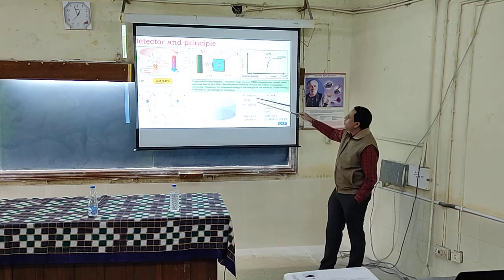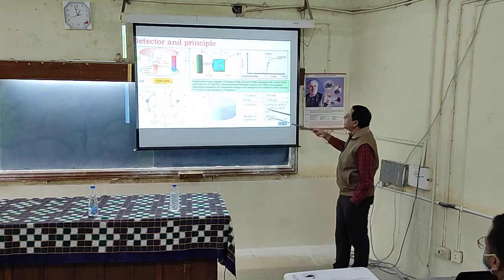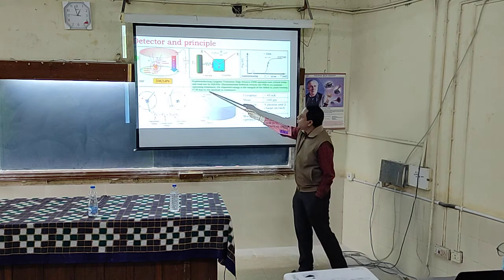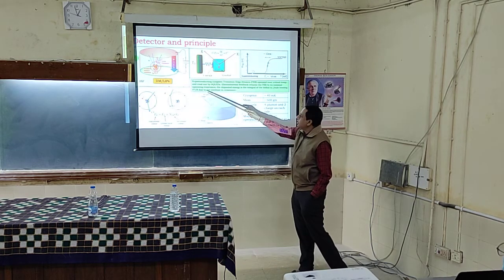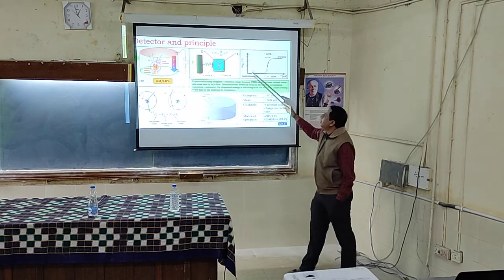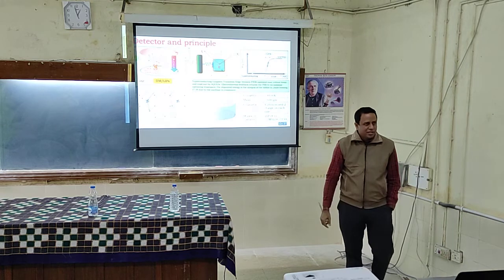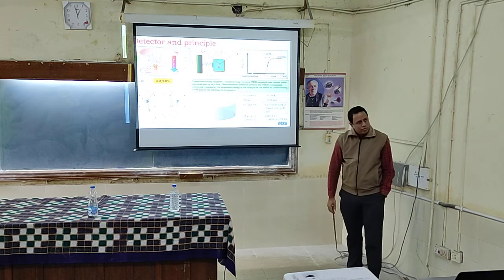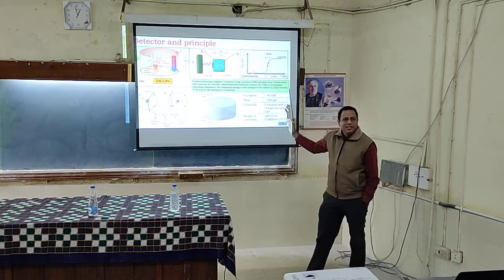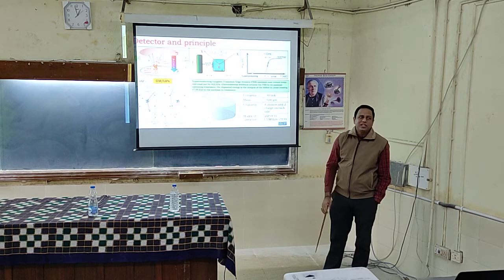We use things called SQUIDs, which read out. Basically, what we measure is the deficit in Joule heating due to the increase in resistance. You have applied a fixed bias voltage, and because of the change in R, you find out what the energy deposited is. That is the principle. One is ionization, another is phonon. These are the two processes by which we detect.